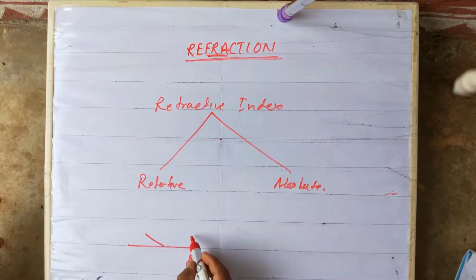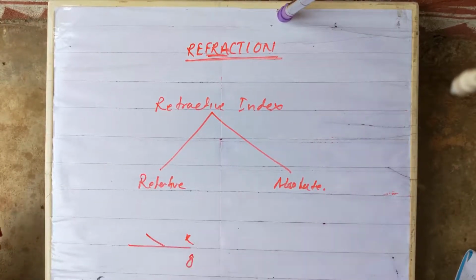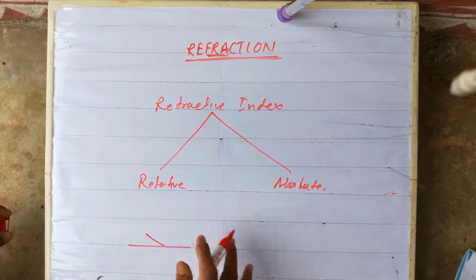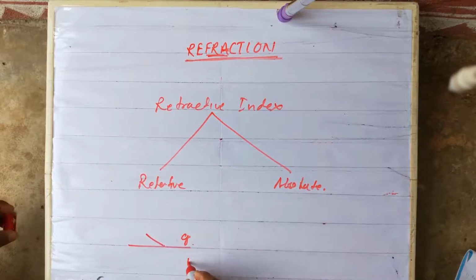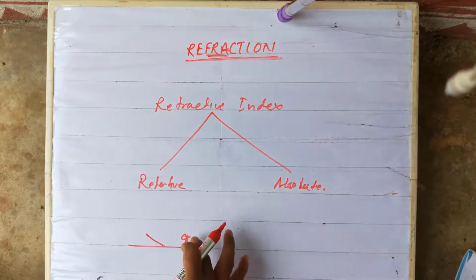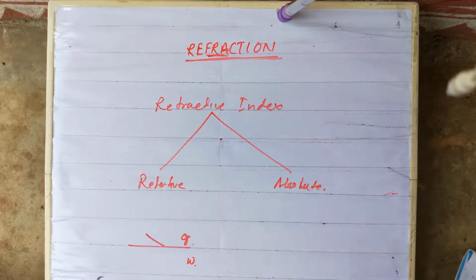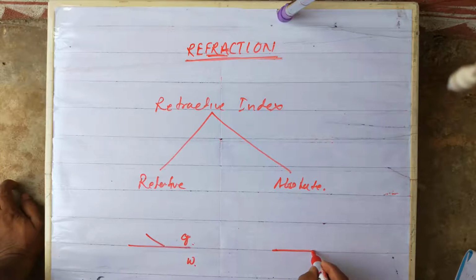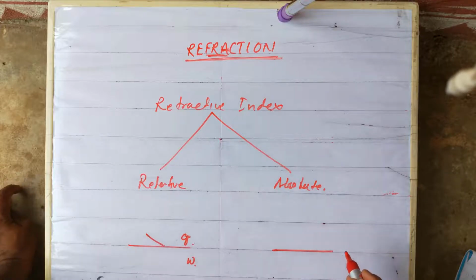If light is traveling from kerosene to glass, it is the refractive index of glass with respect to kerosene, or if light is traveling from glass to water, then the refractive index of water with respect to glass. That is called a relative term related to the first medium. But what is absolute refractive index? It is the refractive index of a medium with respect to vacuum or air, generally vacuum or air.